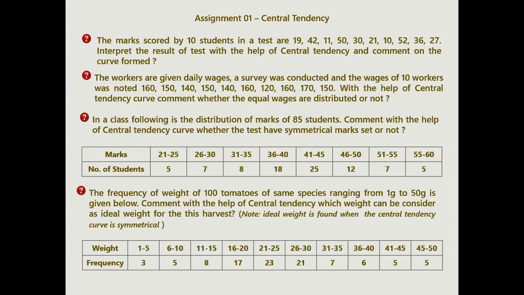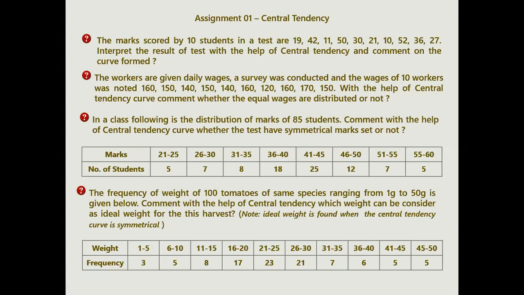Okay. Now your third question. For the first question you can go for a single mean, and for the third and fourth you go for a group mean. Because in the third question you have been given marks, classes, and the number of students. The number of students means frequency. I have given directly the values for the students securing marks in these classes, so you don't have to make a class. I have given the class, I have given the frequency.